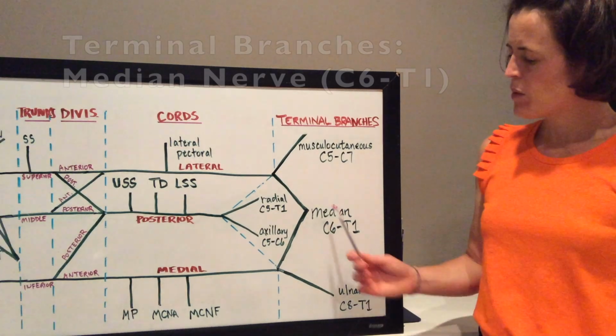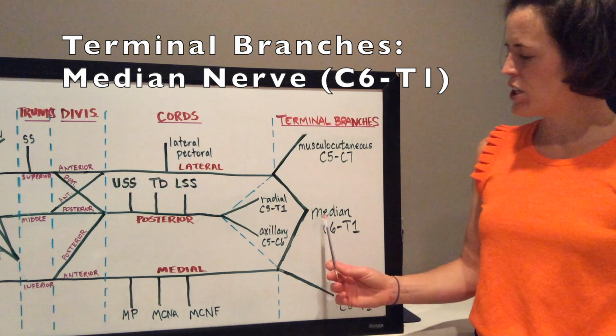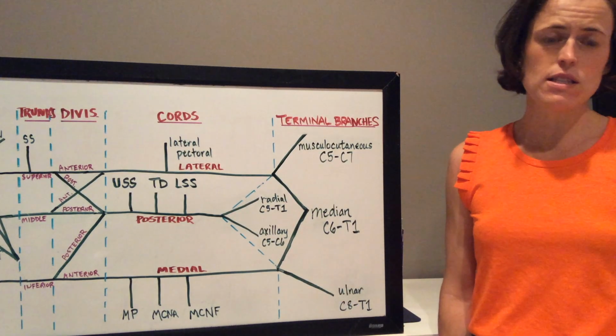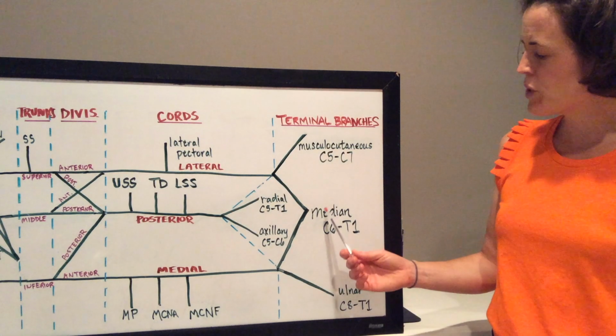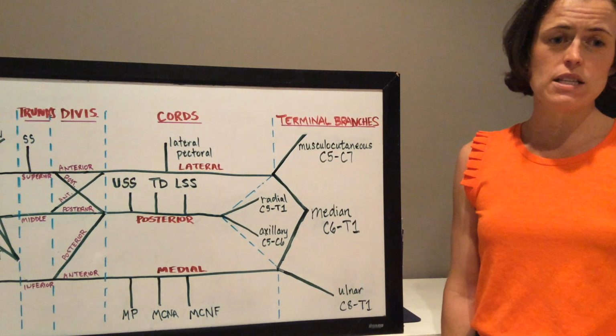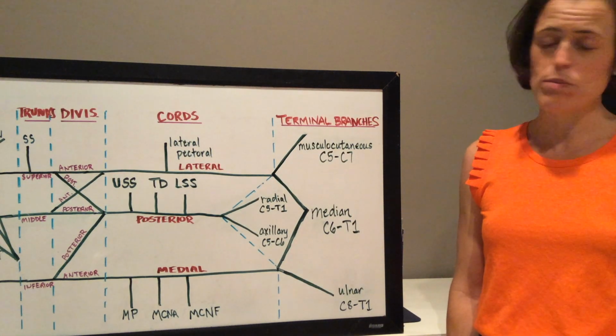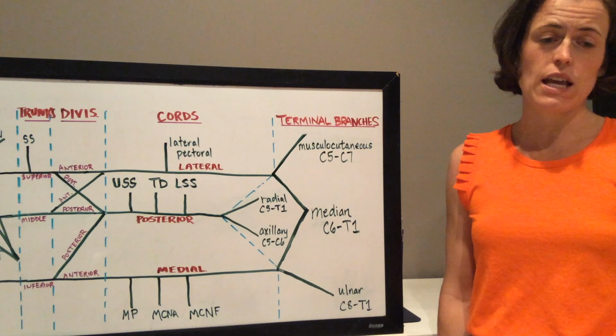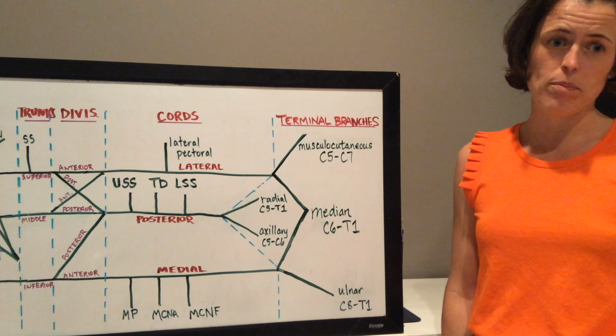The median nerve innervates the muscles of the anterior forearm as well as the muscles and skin of the lateral palm. Injury to the median nerve would result in paralysis to the muscles of the anterior forearm and palm as well as paresthesia to the skin of the lateral aspect of the palm.